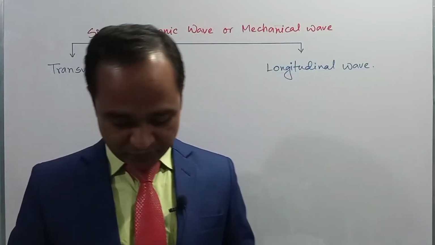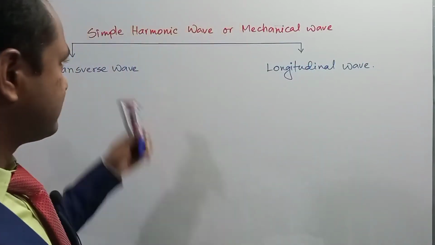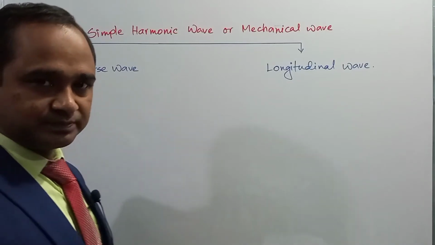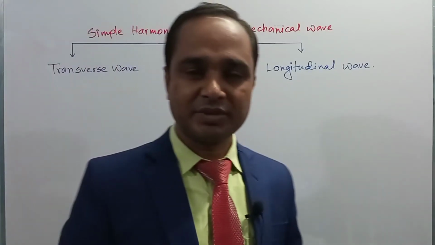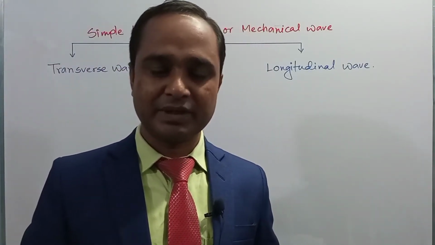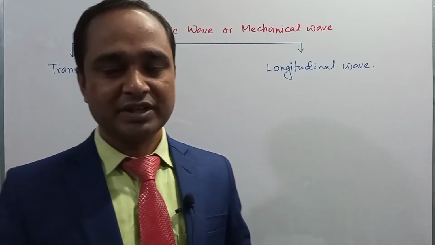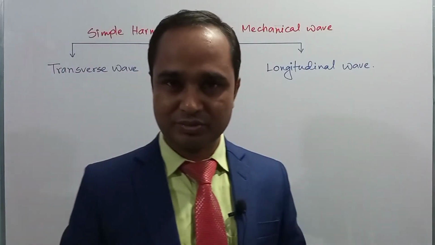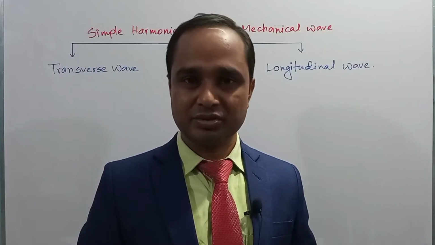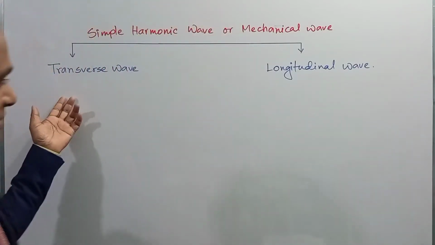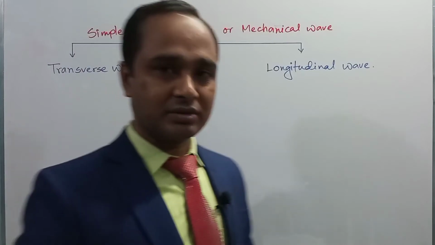Now, we will see the classification of simple harmonic wave or mechanical wave. That is, on the dependence of the direction of vibration of the particle of the wave transmitting medium to the direction of propagation of wave, the wave can be divided into two types. One is transverse wave and another is longitudinal wave.